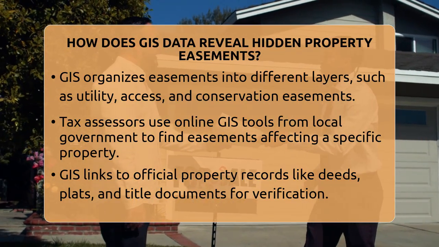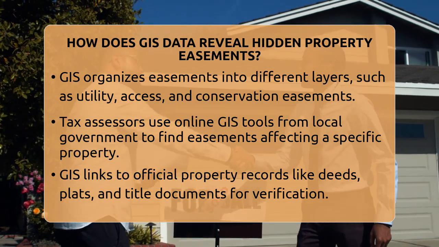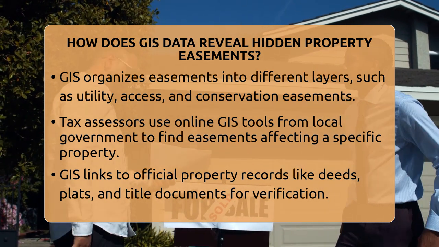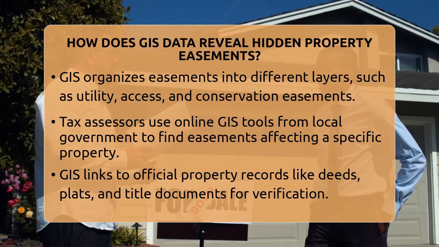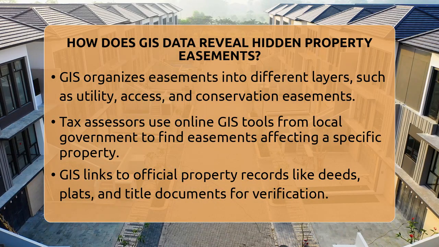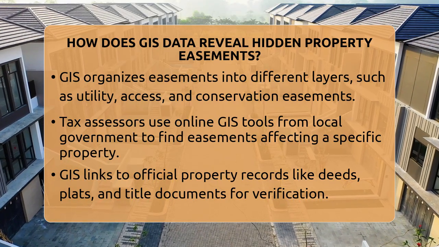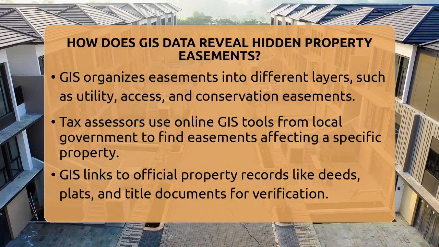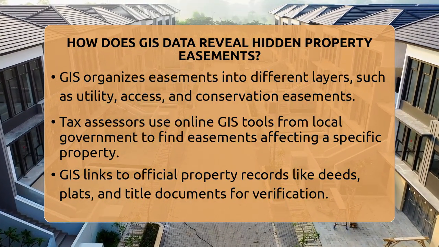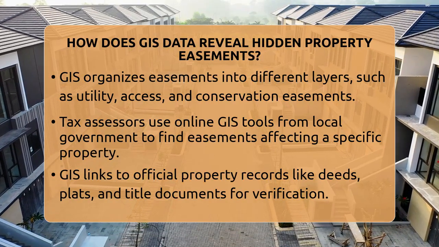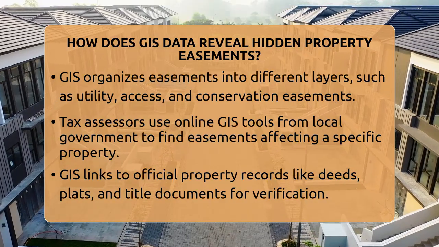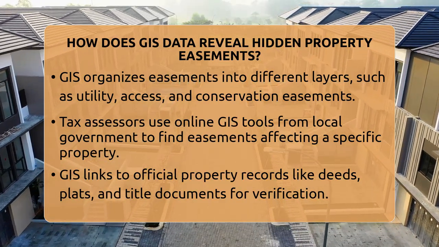GIS systems organize different types of easements into separate layers. For example, utility easements for water, sewer, or electricity are on one layer. Access easements for roads or pathways are on another. Conservation easements are on yet another layer. This layering helps tax assessors understand exactly what restrictions apply to each property and how those restrictions might lower its market value. To access this information, you usually visit your local government's GIS web map or parcel viewer.